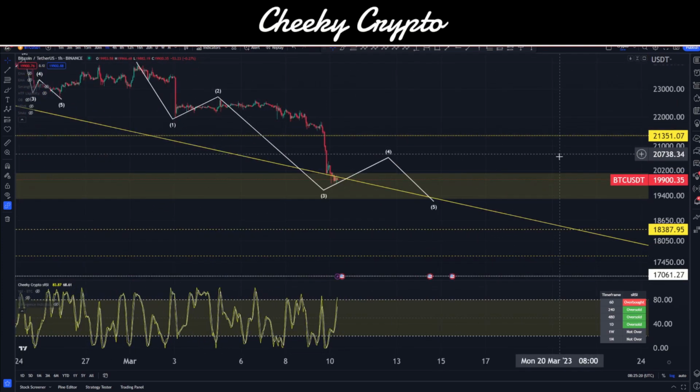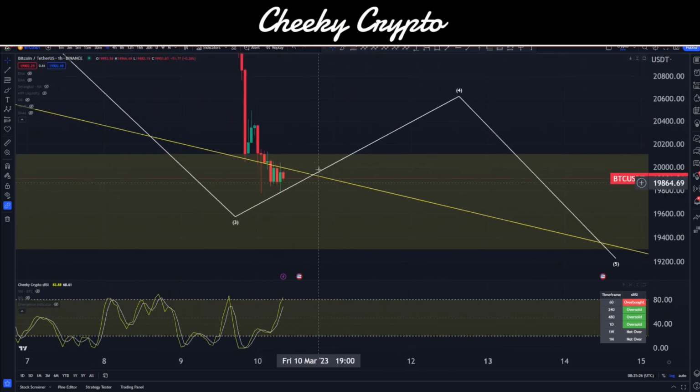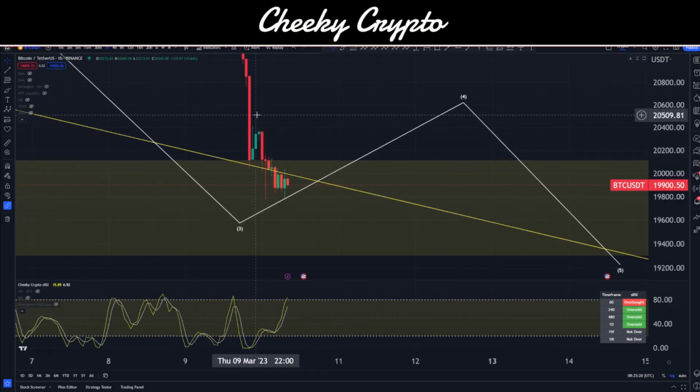So let's go down and dive into this move down here, right? We can see that we have this structure appearing. We have an overbought stochastic RSI here. So we come up, we've come down, we've bounced up, and it looks like this is going to be some kind of diagonal structure right at the end. So I'm expecting this to come down just a fraction more. I will try to articulate that.